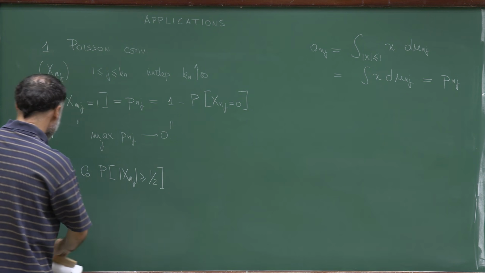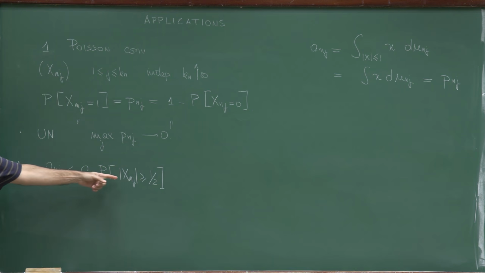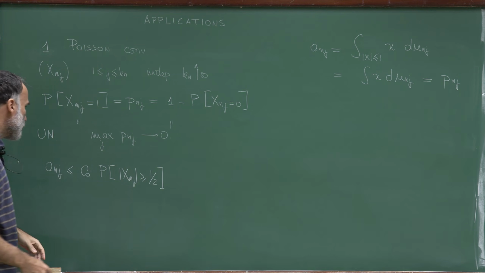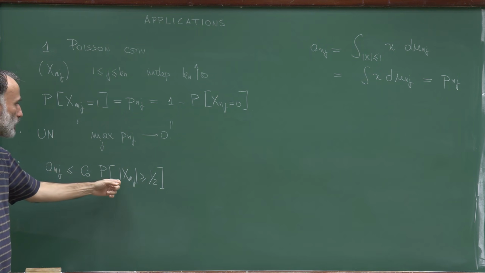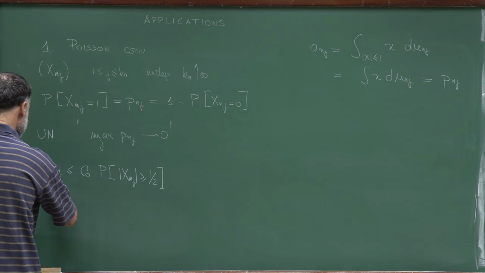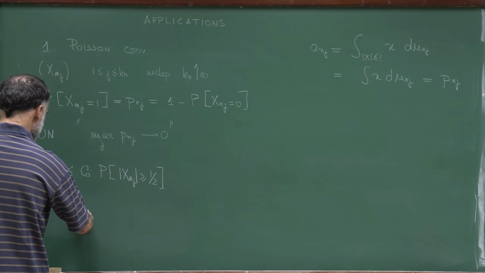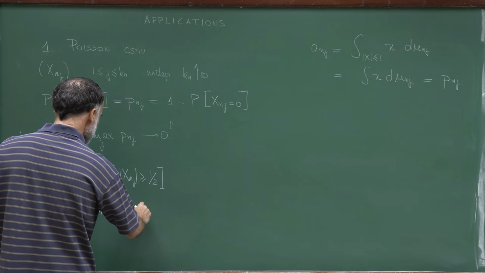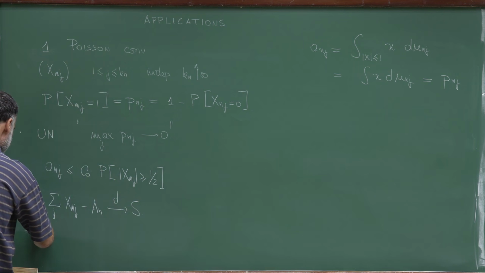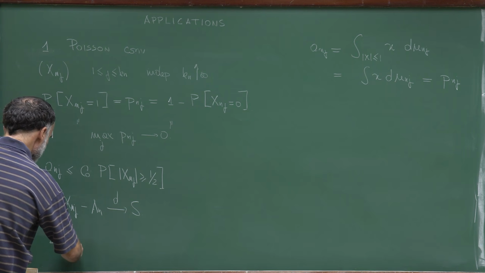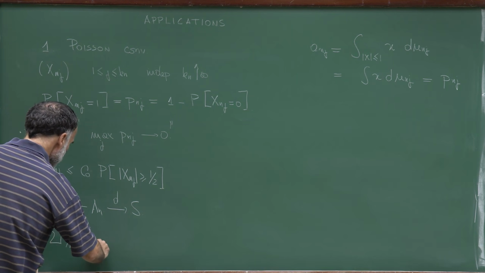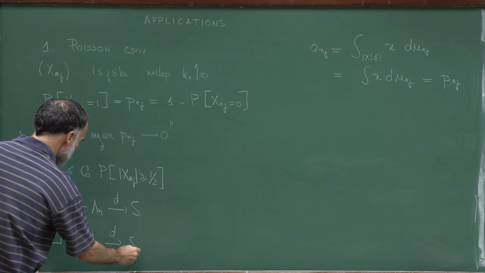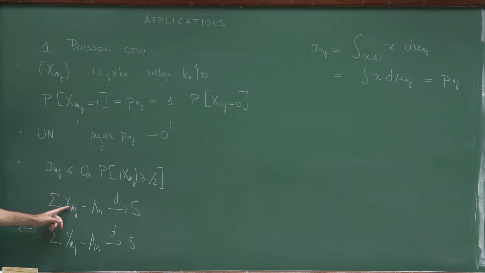So as I said, since this inequality holds for the array X_nj, I don't need to go from X to X tilde, and I can apply the first theorem to say that the sum of X_nj minus a_n converges in distribution to some random variable S if and only if the sum of Y_nj minus a_n converges in distribution to this random variable, where Y_nj is the Poisson 1 transformation of the random variables X_nj.